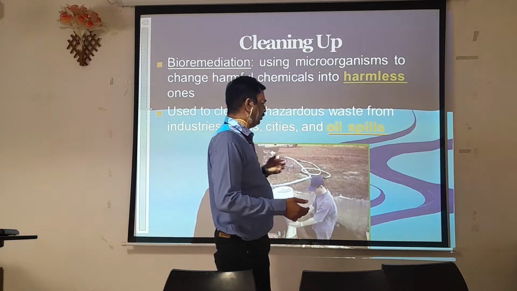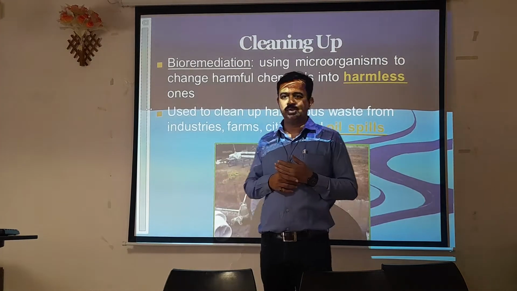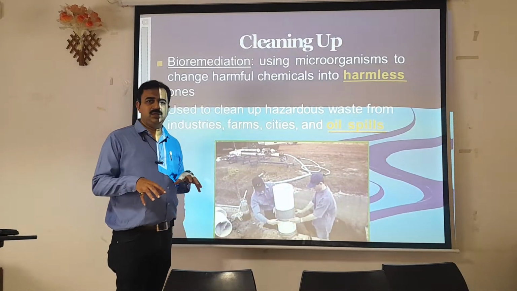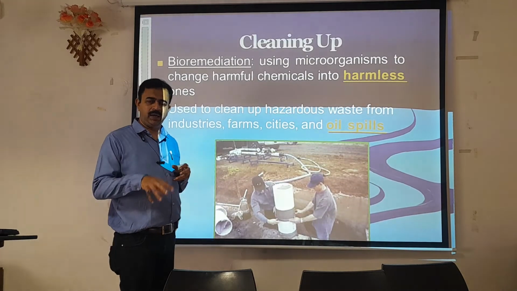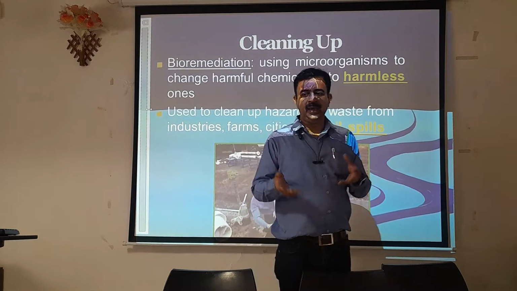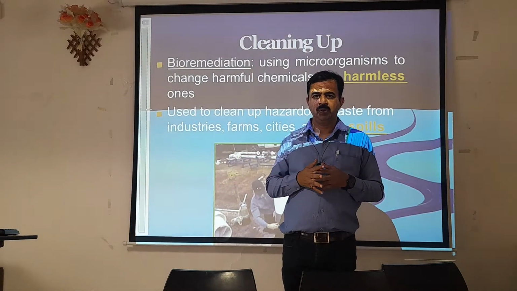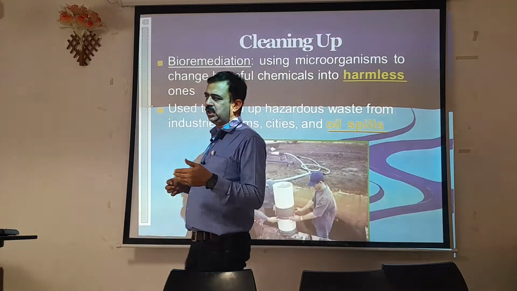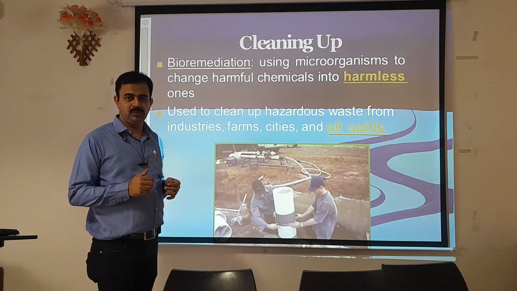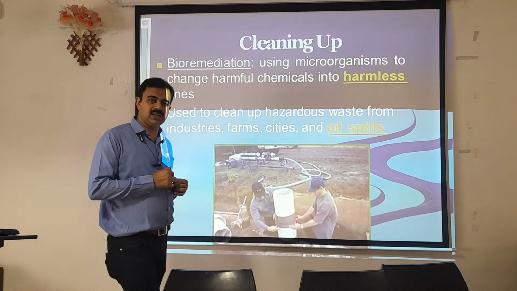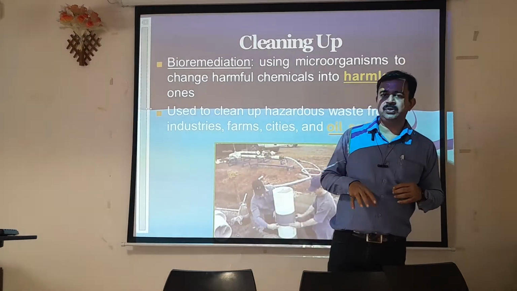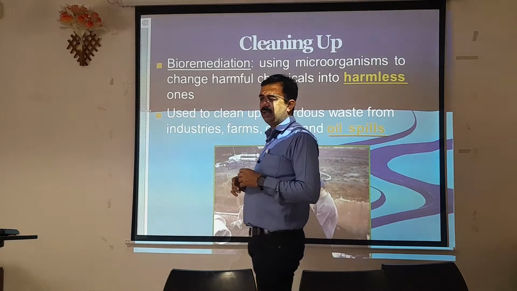We have an excellent example of oil spill during the Gulf War, when Saddam Hussein and the US had a fight. The oil wells which are present in Saudi Arabia were destroyed. After that destruction, oil was spilled inside the sea. If you go along the banks of that particular sea, you will find that the water contains some kind of sticky substance that is nothing but oil. Then it had a very drastic effect on the fishes and the phytoplankton present inside the sea. Many of the fishes died because of the excess amount of oil that was present.